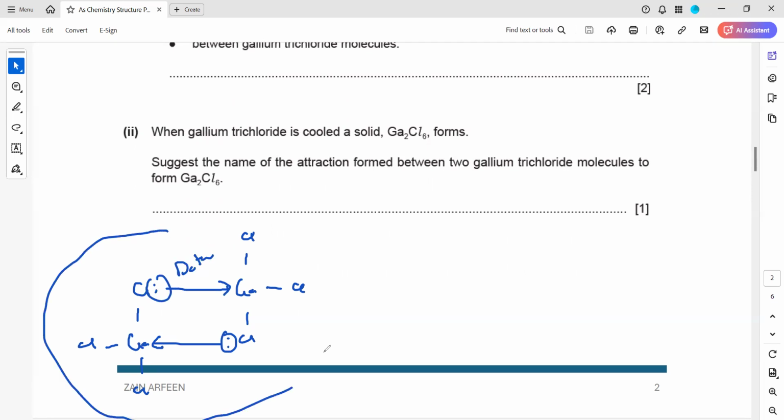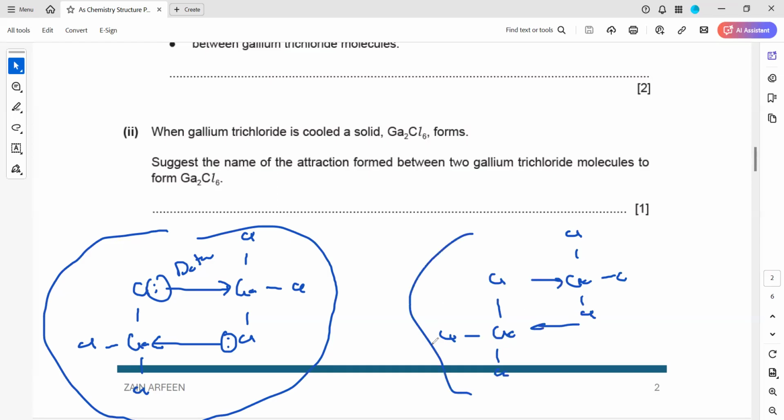But when we have one group of gallium trichloride molecules and another group, what kind of attraction is there between the molecules? Because these are non-polar, they have dipole induced dipole force. Is it clear? So this attraction is dative, but between the molecules it is dipole induced dipole.